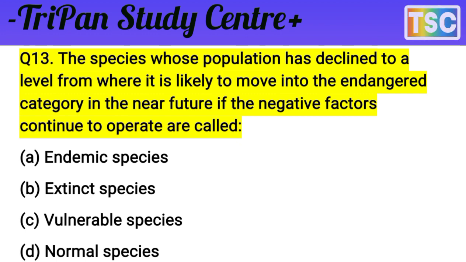You must have thought of your answer. Let's see what our answer is for this question. The question is clear: the species whose population has declined to a level from where it is likely to be moved into the endangered category in the near future, if the negative factors continue to operate, are called what? Endemic species is not the answer. Extinct species and normal species are not the answer either. The answer is C, vulnerable species. Option C is the correct answer for this question. This is the correct answer.